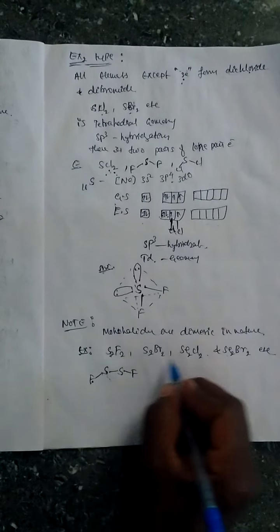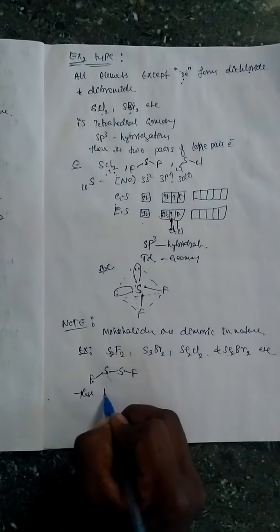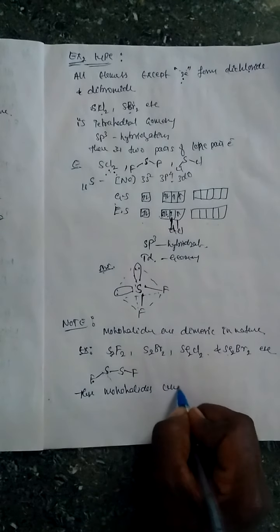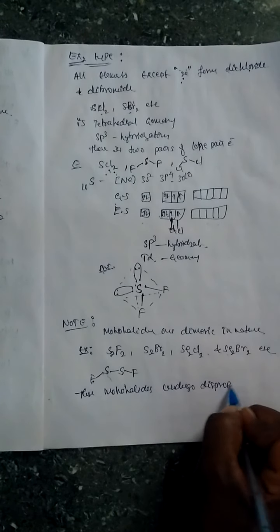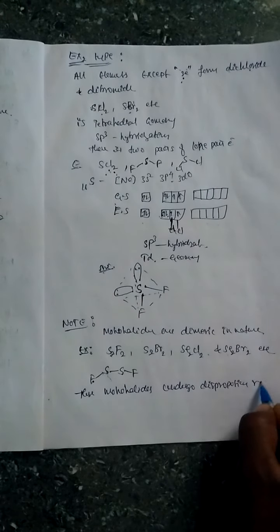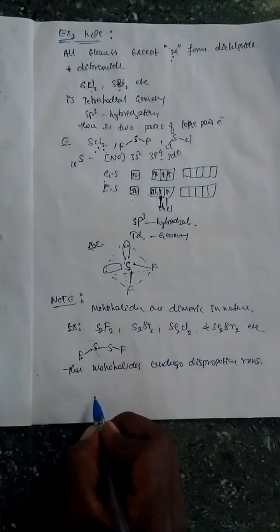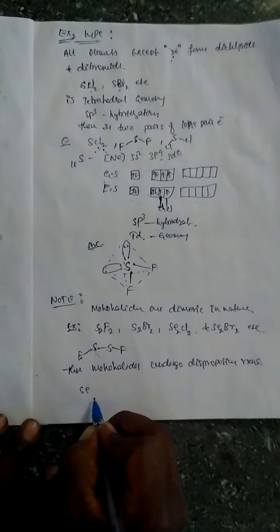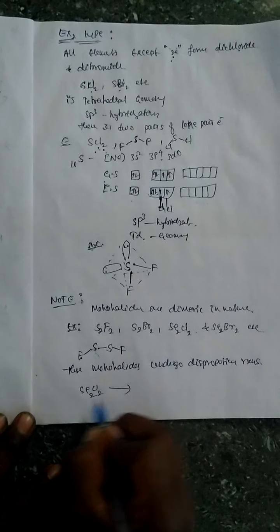When these monohalides undergo disproportionation reaction, disproportionation means unsymmetrical reaction. You get compounds of the type, for example, take selenium dichloride SeCl2. These undergo disproportionation.